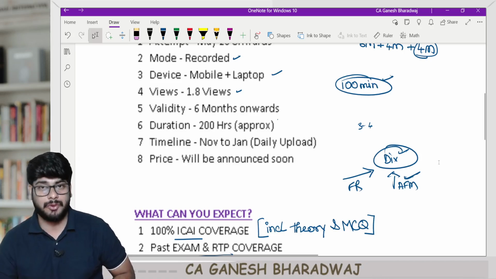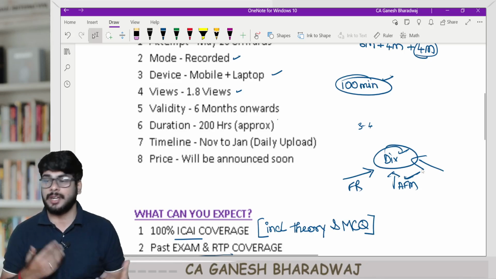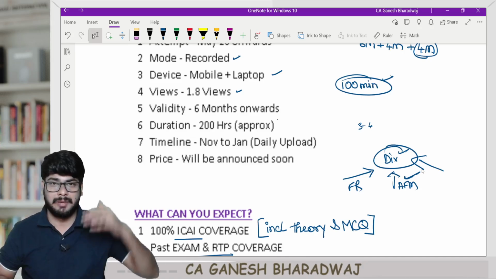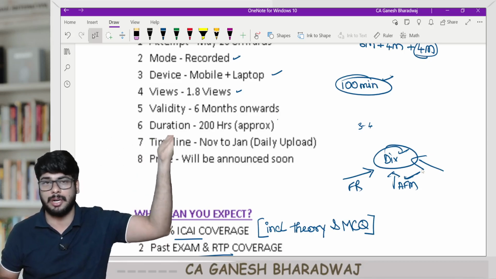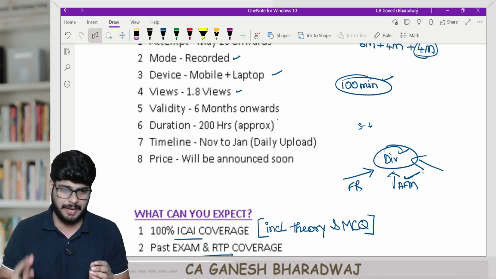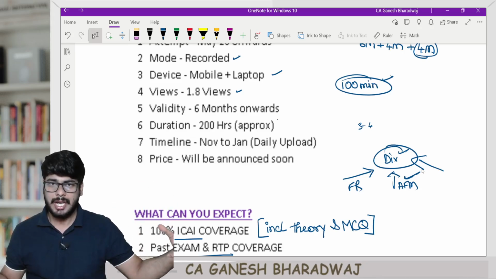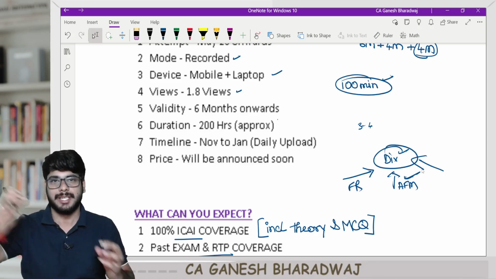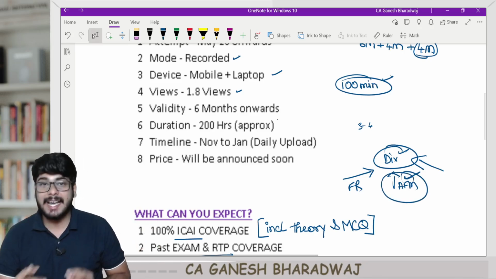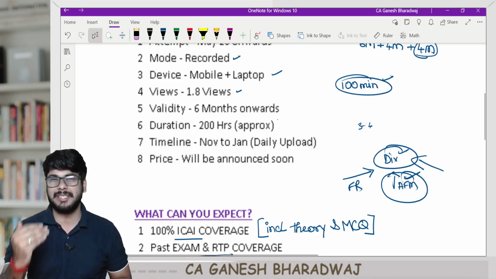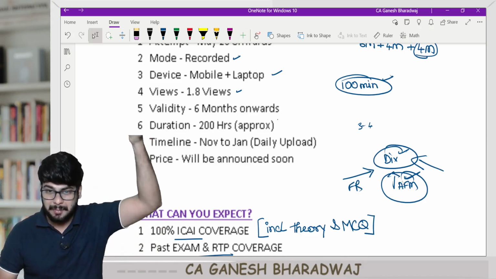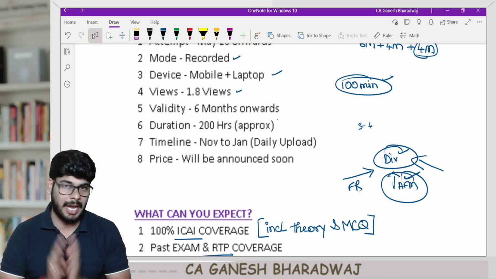And of course, on the audit side, what are the things that you need to test when it comes to dividend? And of course, the income tax aspect of dividend, maybe the taxation of dividend, maybe the dividend distribution tax, which ideally got abolished in the hands of the company, and it gets taxed in the hands of the investor. I'm just giving you a very basic and simple example. It might not be as straightforward as this, but they might build a huge case study, and out of that, all the subjects will be tested. This is how your Integrated Business Solutions will look. And overall, the AFM component in your last paper will be somewhere around 20 marks, which you can easily score with the knowledge that you get from the Paper 2 AFM regular lectures itself. This is what I wanted to tell you.